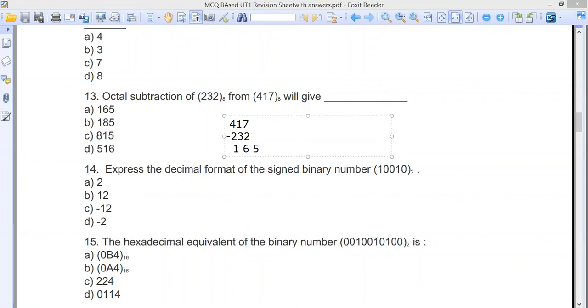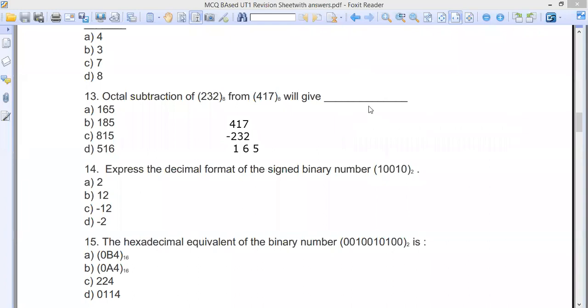You can also convert these numbers and then do the same thing. Sometimes it will take time. If you are converting the numbers, in this case 417 and 232, you can convert them to decimal and then subtract directly, so you can get the answer of the same thing.